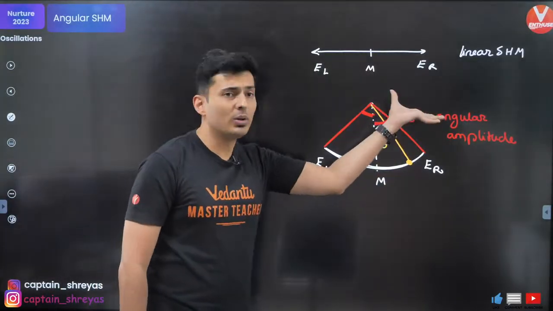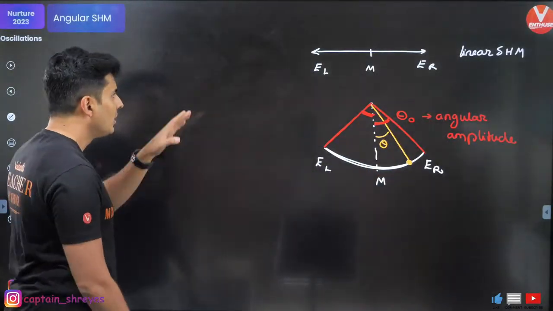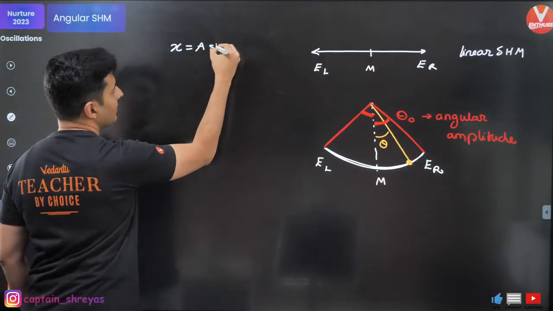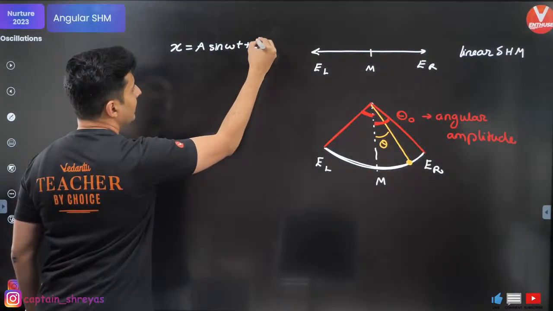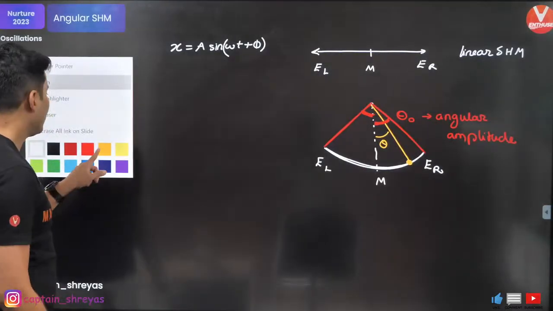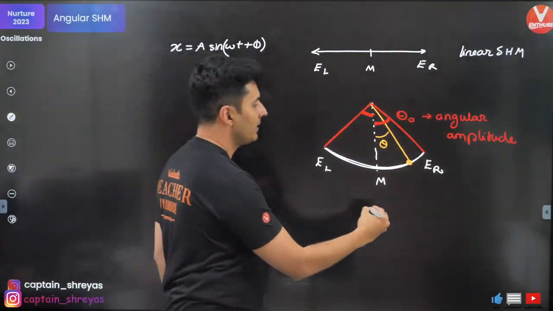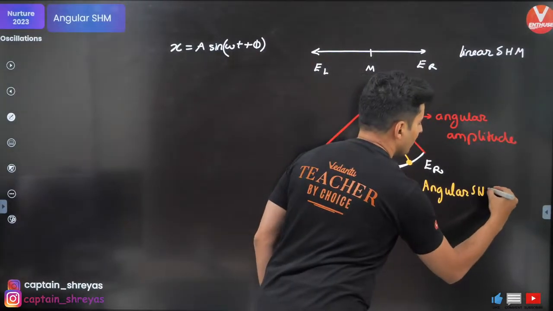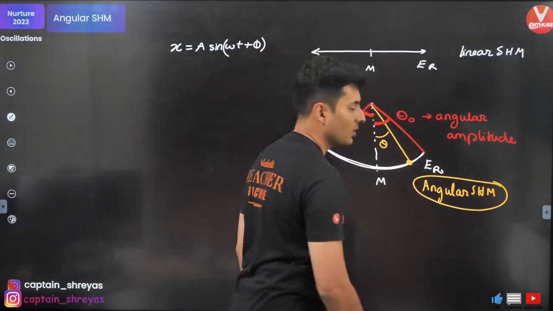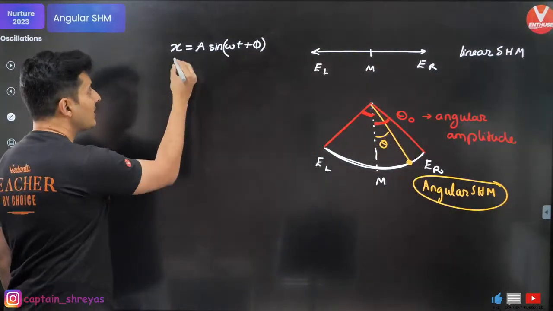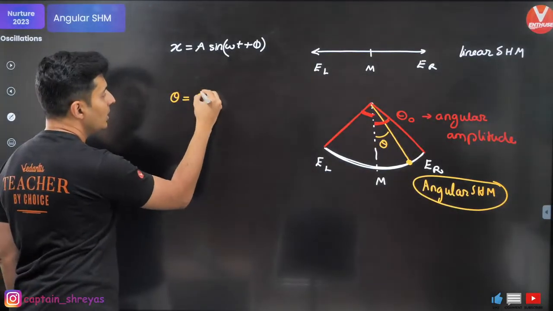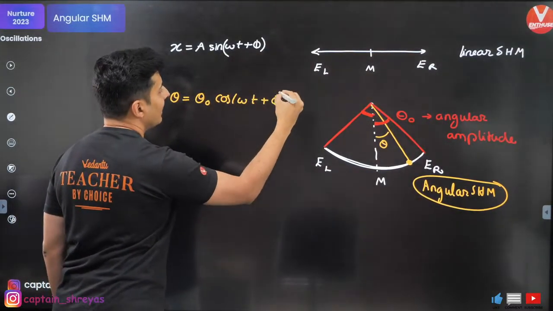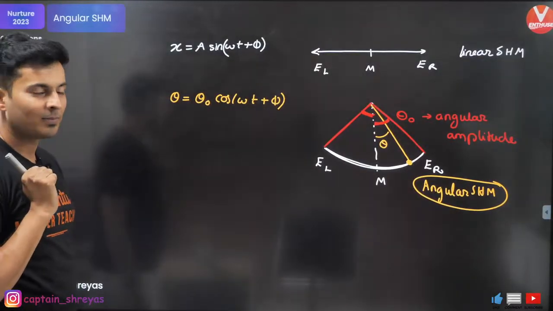Wherever you find amplitude, replace it by angular amplitude. So in linear SHM, x was a sine omega t plus phi, right? Over here, in angular SHM, theta is equal to theta naught cos omega t plus phi. That's the only difference.